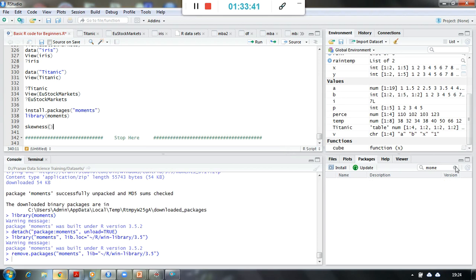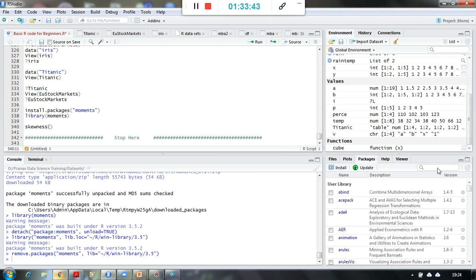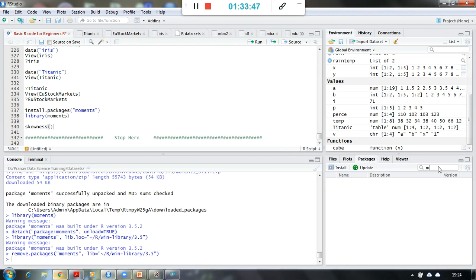Now the Moments package has gone. If I say it again over here, look at that, the package is not there. And now if I try to search this skewness, it is still coming, but it will not function. It is coming as a word, but not as a function, right? It's not a function, skewness.